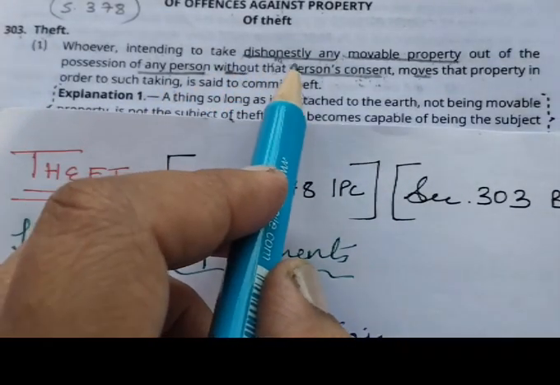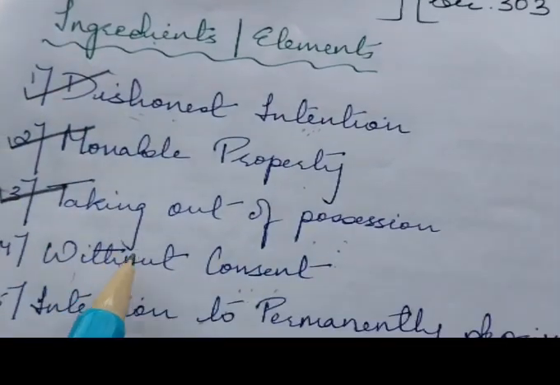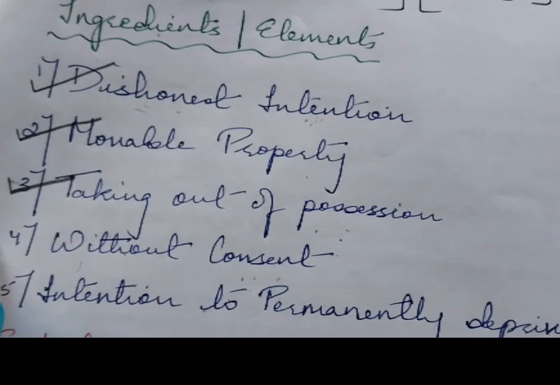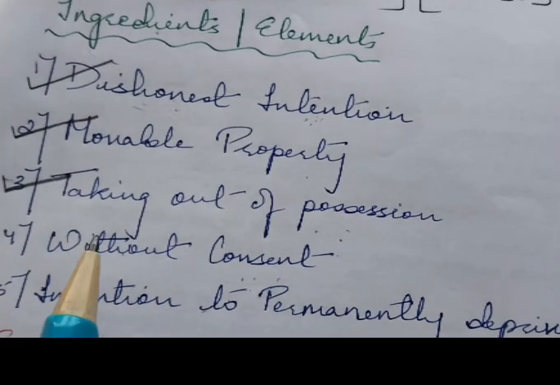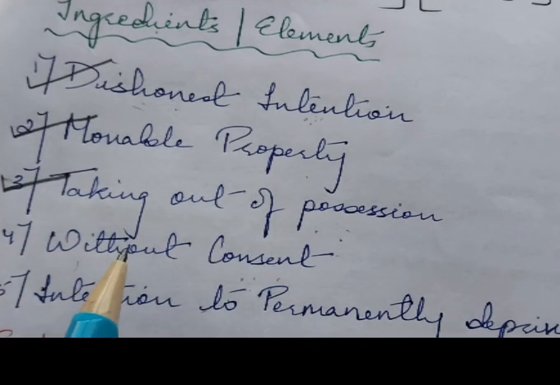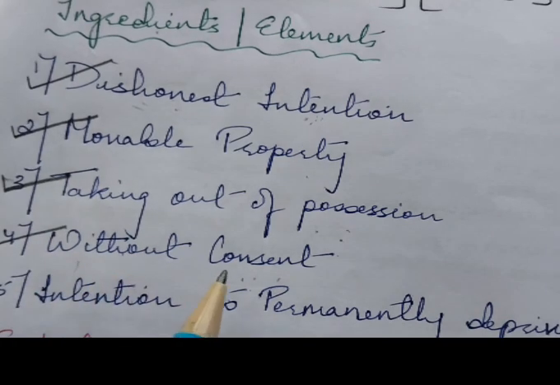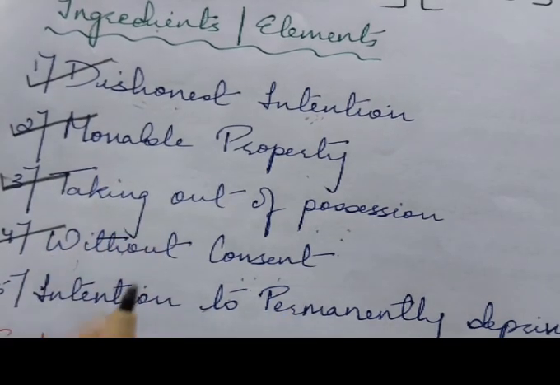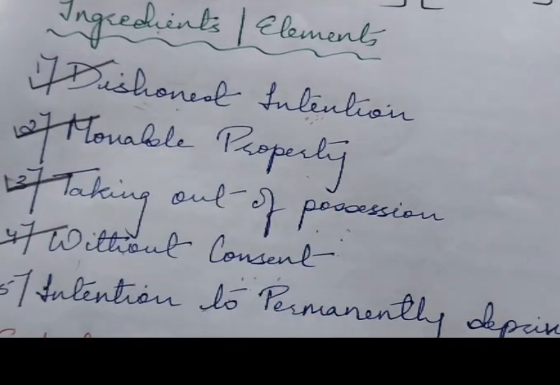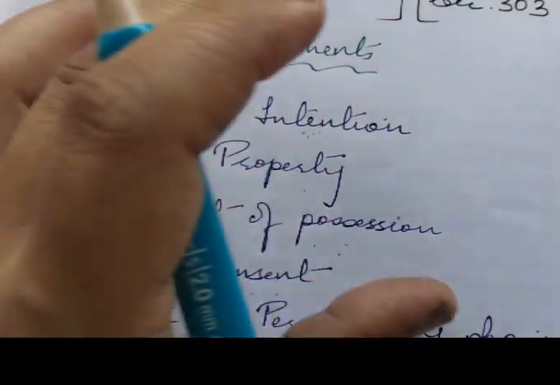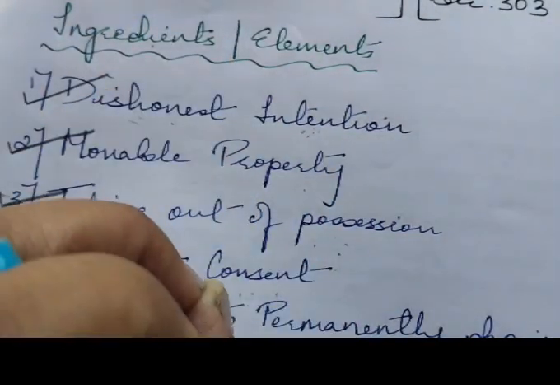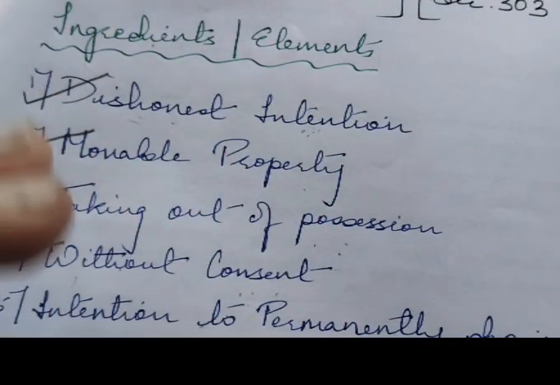Fourth is without the person's consent. So without consent. Now the act must occur without the consent of the person in possession. Consent obtained by fraud is not a consent. So the act must occur without the consent of the person. So things which are taken without consent are considered as theft.